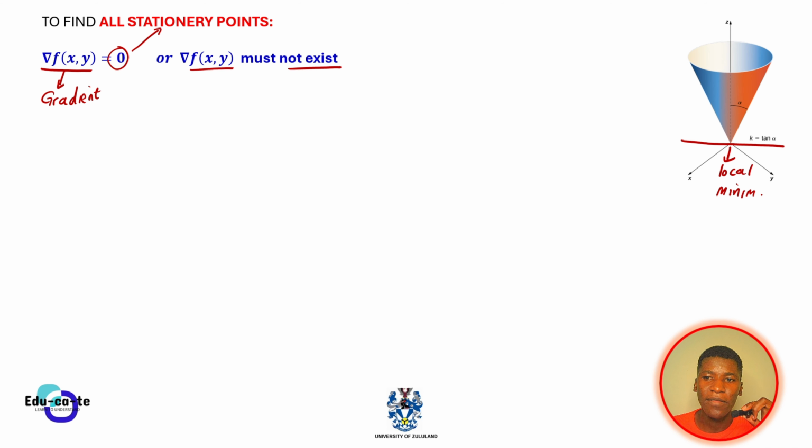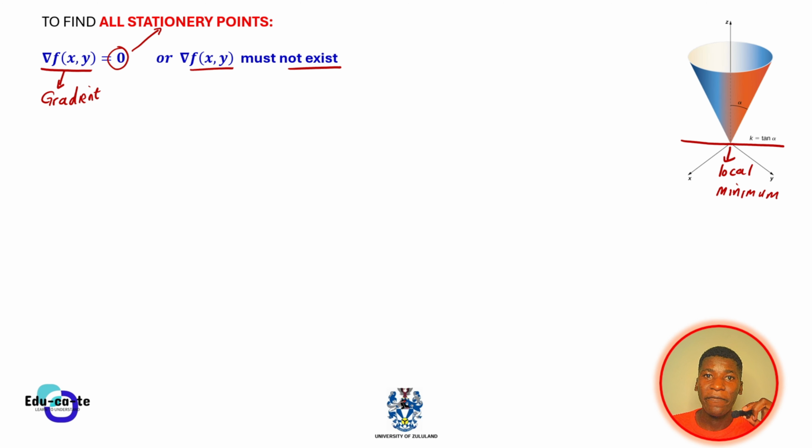But if we observe carefully here, there is a sharp change in gradient. So we say that there is no derivative at this point. Please go ahead and revisit your calculus 1 and 2 and differentiability. So we say that at this point, the function is not differentiable. The function does not have a gradient, but still, this is the lowest value. It is the local minimum.